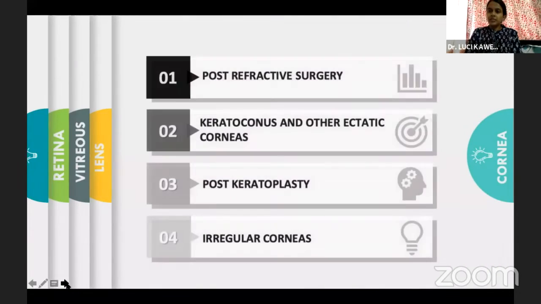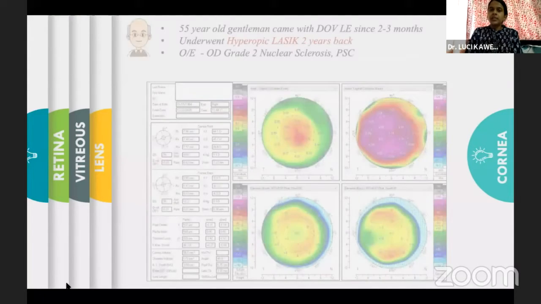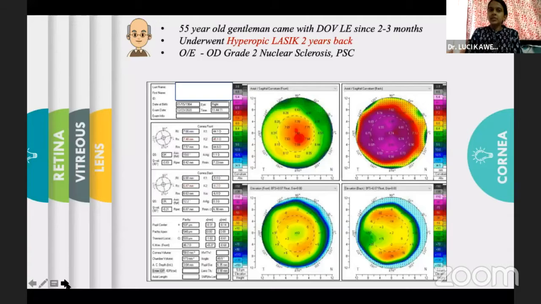Moving on to the next refractive element, that is the cornea. We know that the normal cornea is okay to go ahead with the IOL power calculation. But when the cornea is treated, as in refractive surgery, or when there are ectatic conditions present, or post-keratoplasty, or any causes which lead to an irregular cornea, these are the cases where the optics are slightly altered or deviated from normal. Now, giving an example, this was a 55-year-old gentleman who had hyperopic LASIK done 2 years back.